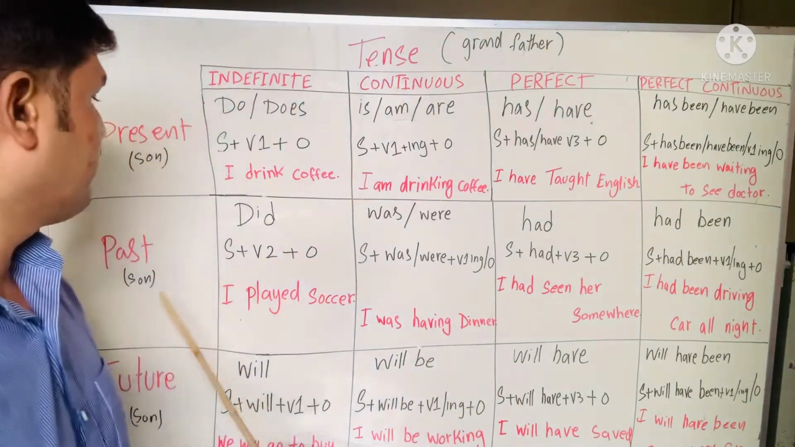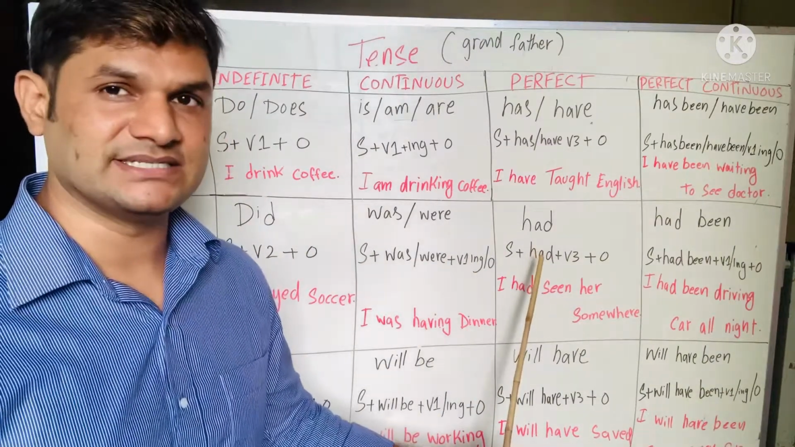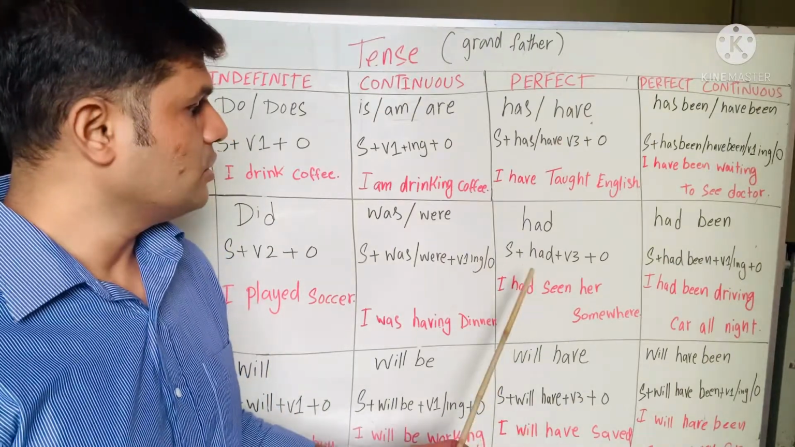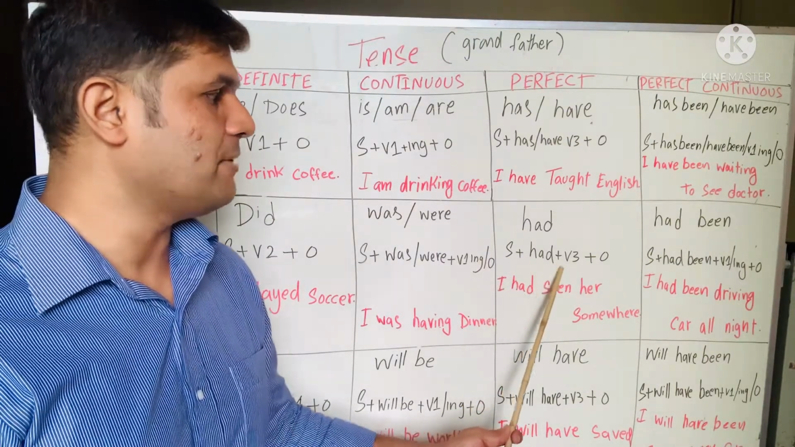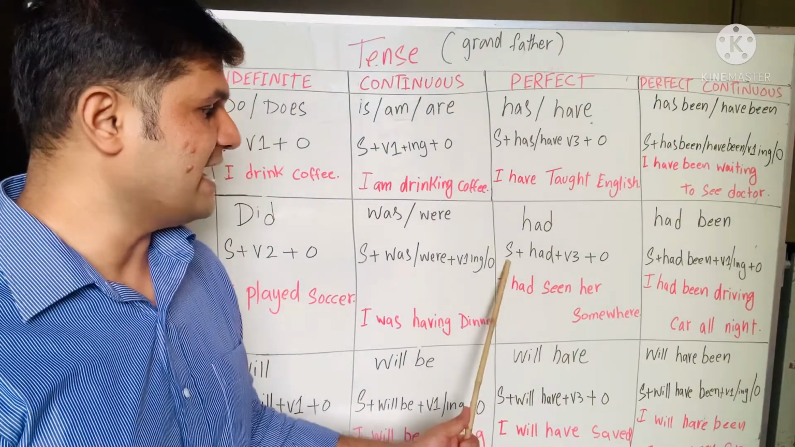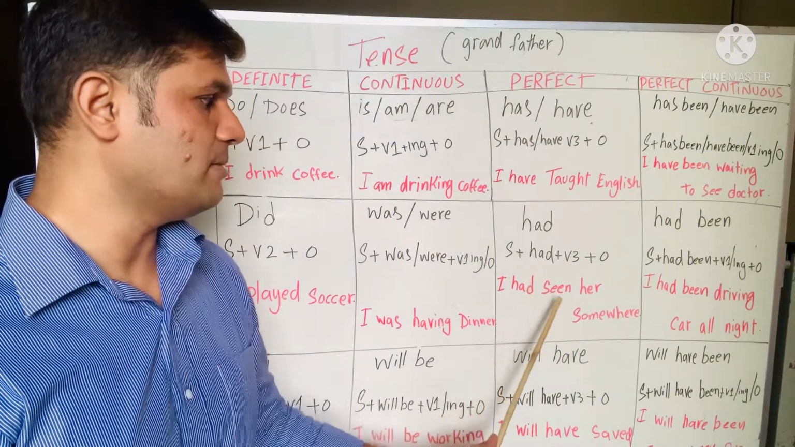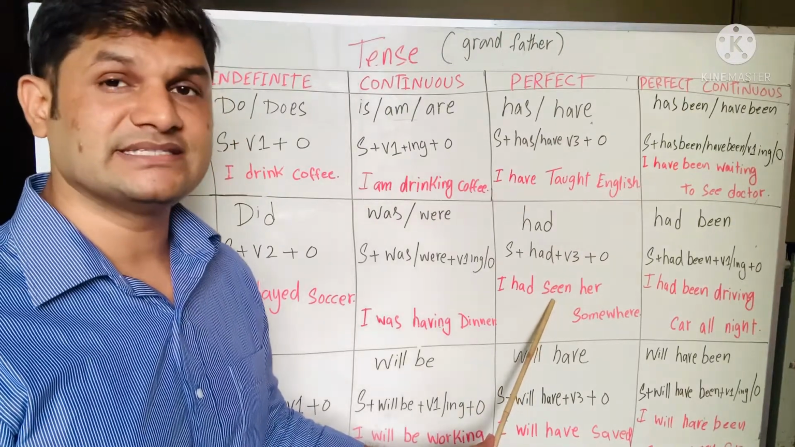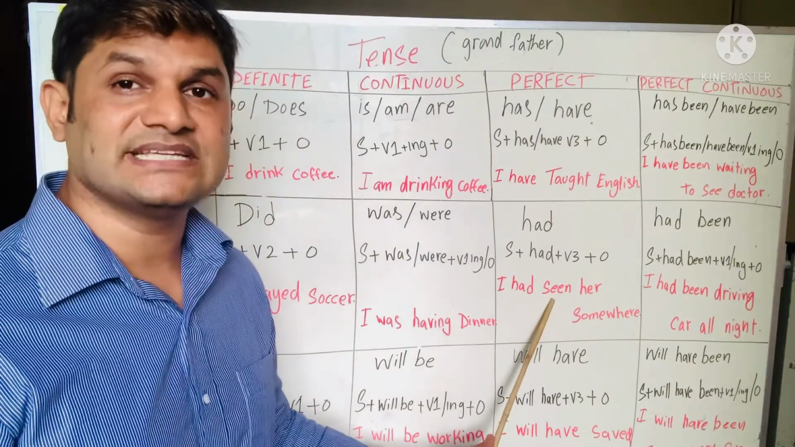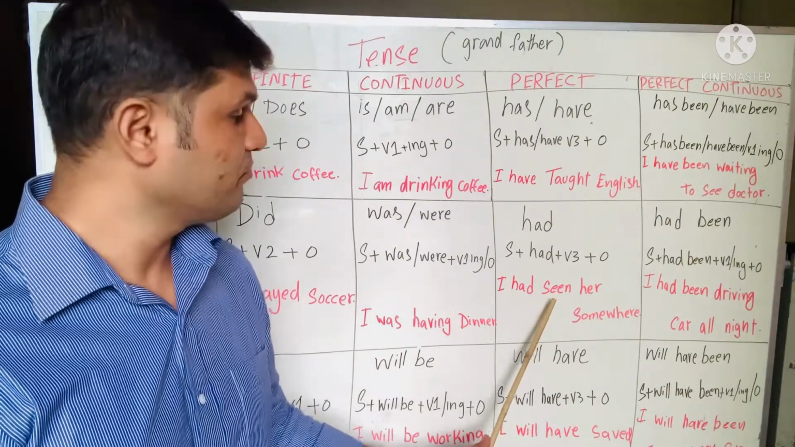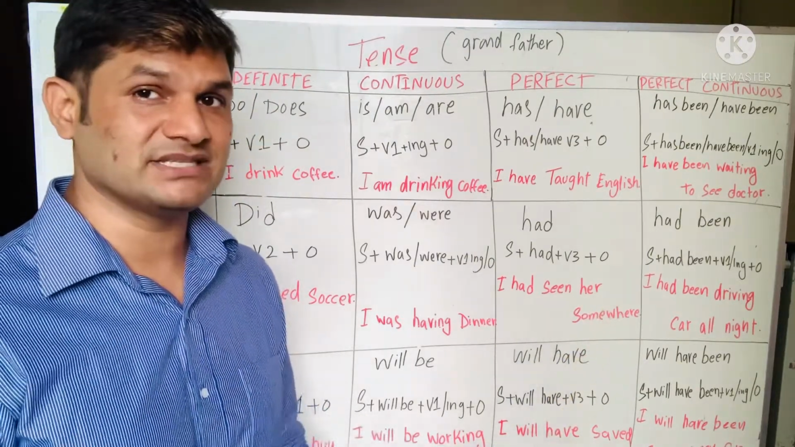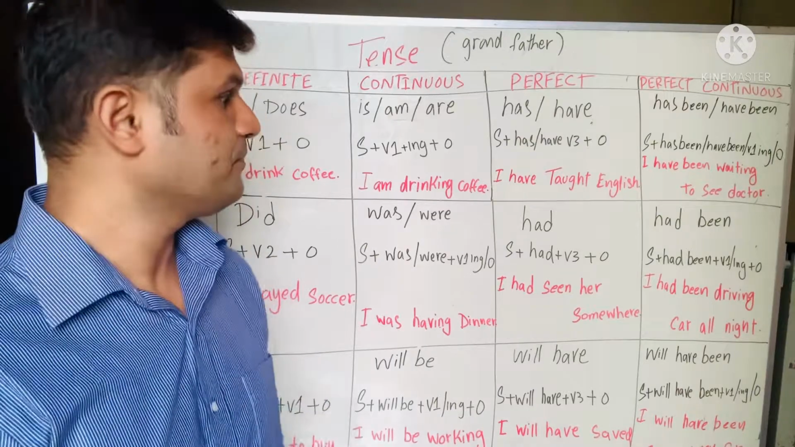Here you can see past perfect tense. You can see had. Had is a helping verb. Subject plus had plus verb third form plus object. I is a subject, had is a helping verb, seen is a verb, and see and seen is the third form of verb. So I had seen her somewhere. Somewhere is a place, you can say this is the object.